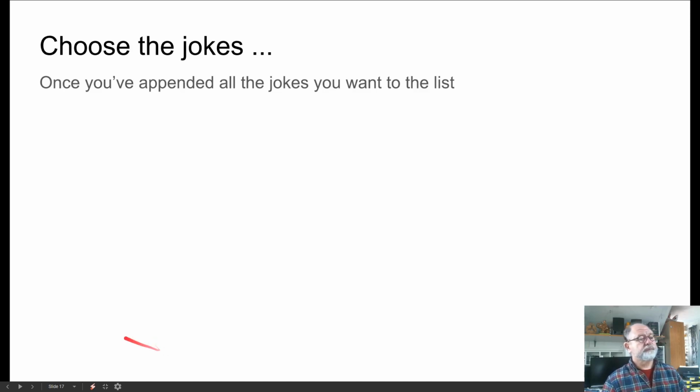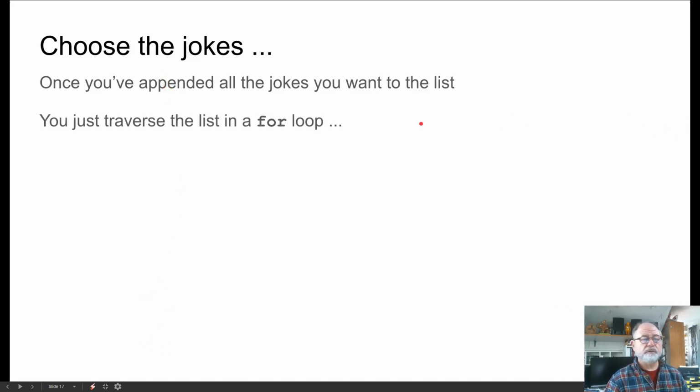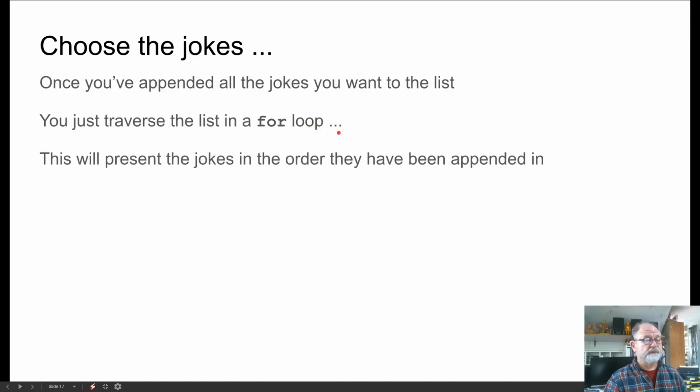So choose the jokes. How do we do this? Once we've appended all of the jokes, we traverse the list in a for loop. We haven't gotten to the point where we're choosing the jokes or specifying a number of jokes yet, but once we've appended all of the jokes, then we can traverse the list in a for loop.